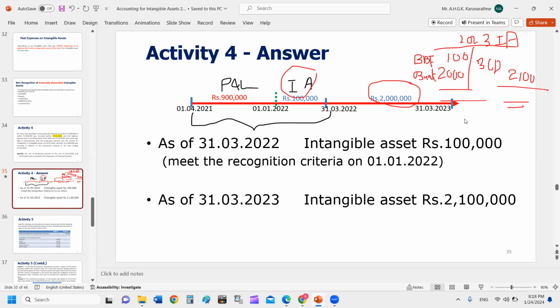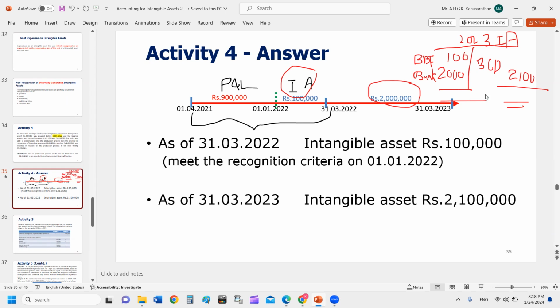So basically, we discussed the treatment for intangible assets. If acquired from a third party, bank credit, intangible asset debit, and it should be amortized over the useful life. Or else an intangible asset can be acquired by a business combination, then it will come to your financial statements. Or else this intangible asset can be acquired by way of government grant.